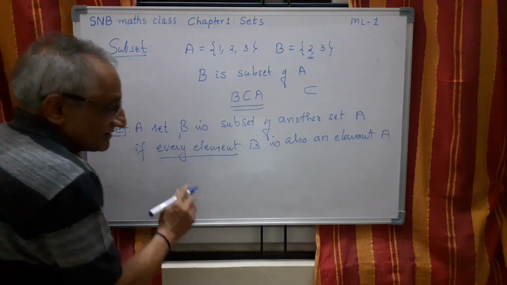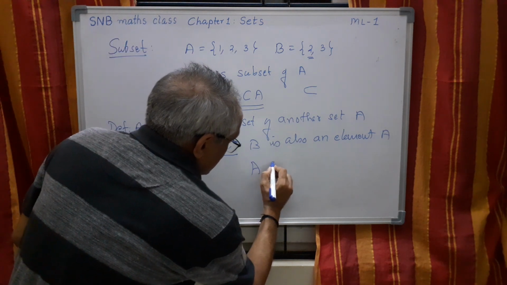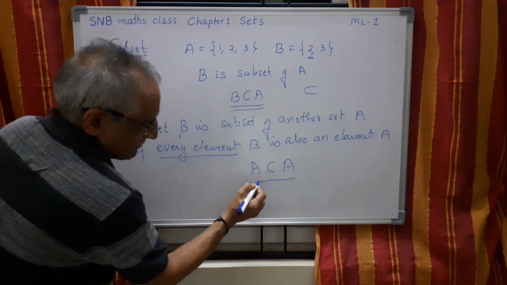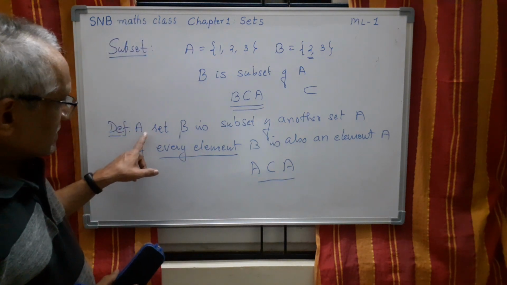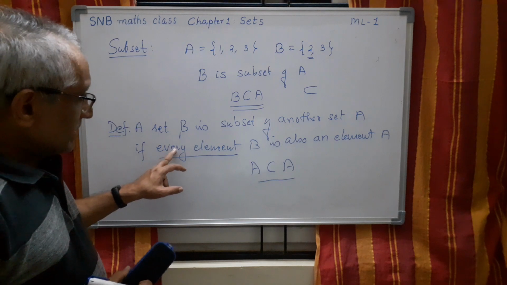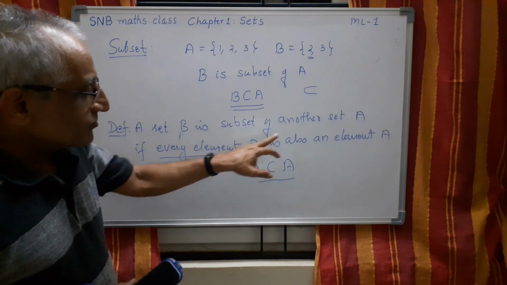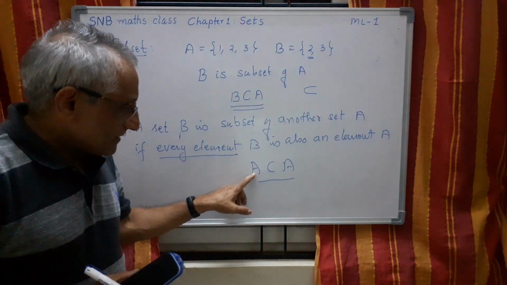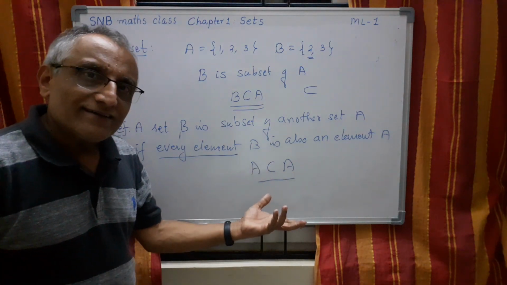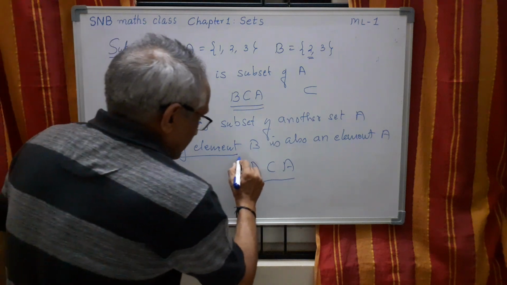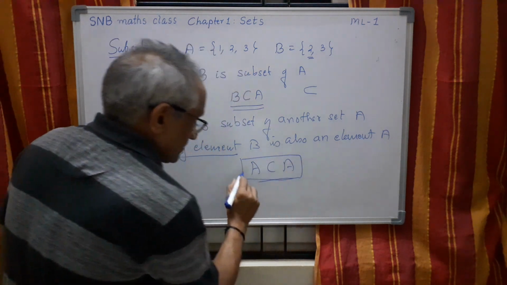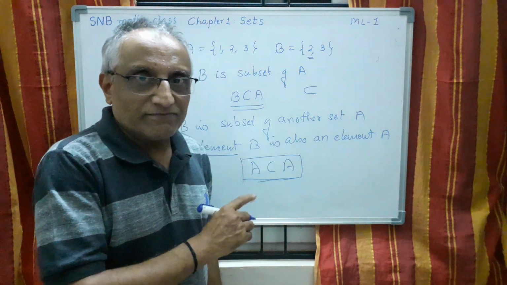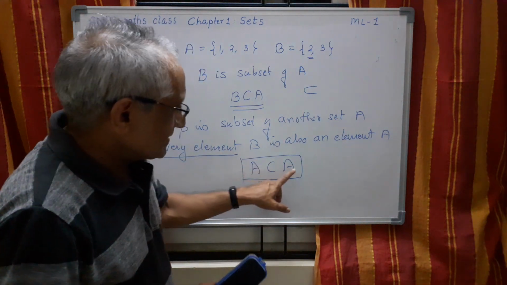By definition, every set is also a subset of itself. Please try to understand this one very clearly. The definition of subset says every element of B should be an element of A. Now follow. Every element of A is also an element of A only. Therefore, this is a very important conclusion. You have to remember, every set is a subset of itself, because if x is here, it is here.